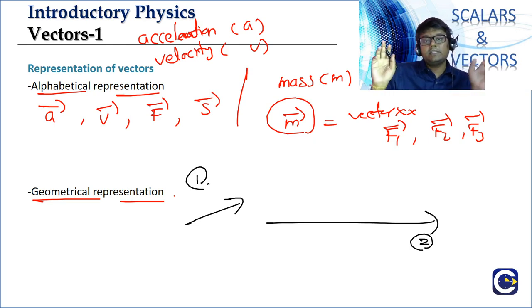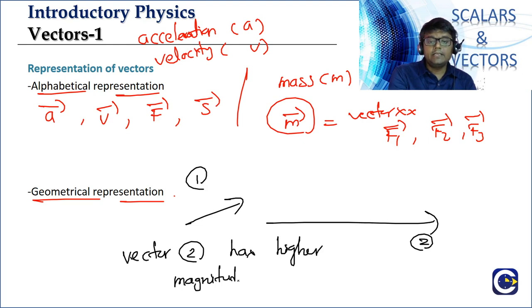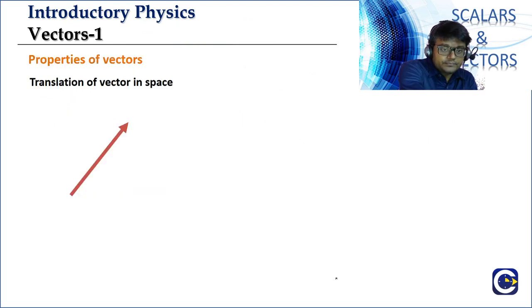Are they in the same direction? No, they are in different directions. But just by looking at the length of the line segments, what can we say? We can say vector 2 has higher magnitude than vector 1. So this is how we can look at the comparison.